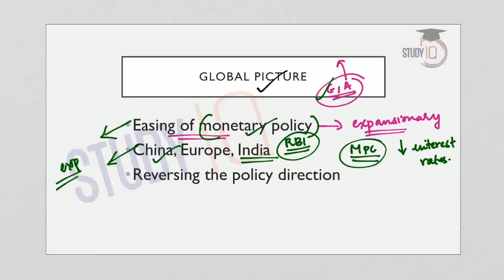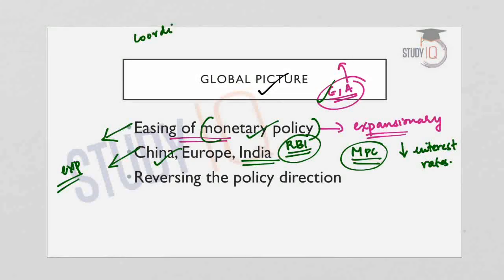Earlier they had adopted tightening policies or contractionary policies. Now they are reversing the direction of the policies towards a liberal or expansionary monetary policy. From all this, we understand that there is a coordinated effort from all the central banks: the US central bank, the European banks, the Chinese central bank, and India's central bank, the RBI. So all these major central banks have reversed their policy stance towards a liberal or expansionary policy.